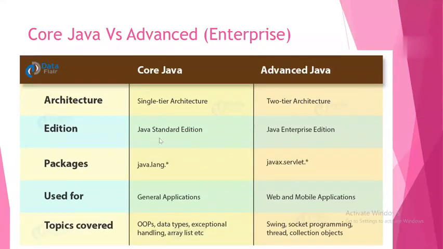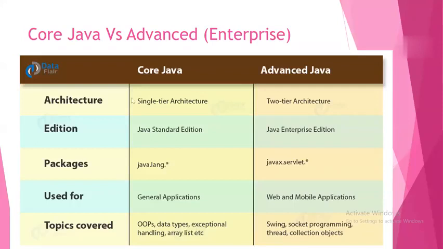So, standard edition here, enterprise edition, and we have other editions also. I will explain those also. And packages. Package is the foremost thing in Java. Package means it's just a folder. You can assume it like a folder in our computer. Folders will contain the class files. So package means it's a collection of classes.